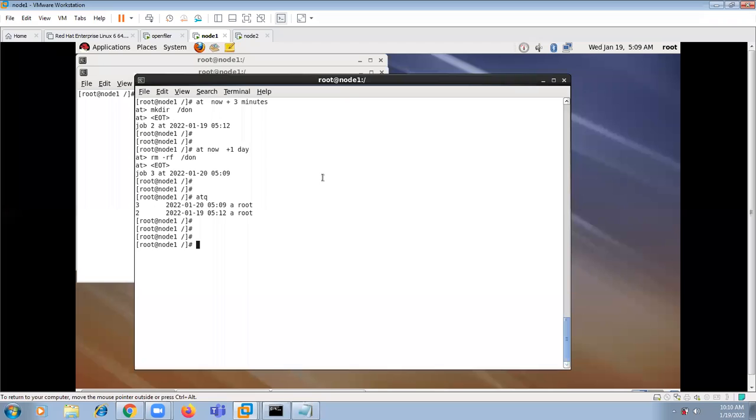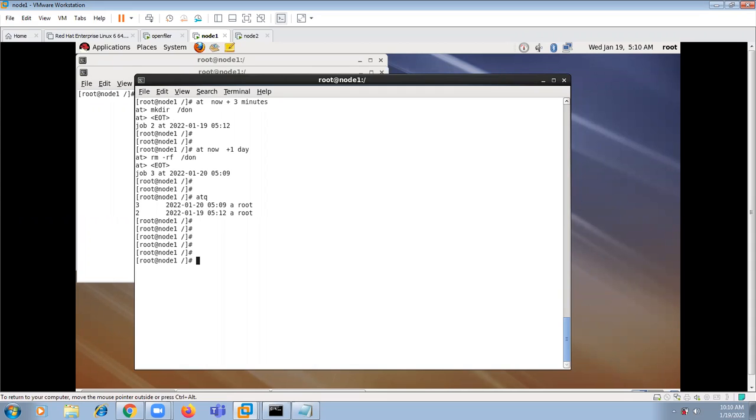So if you want to see how many jobs there are, you can go with this command called atq. So at is for one time execution. It's not for multiple times. It is for one time execution. Okay, these things.